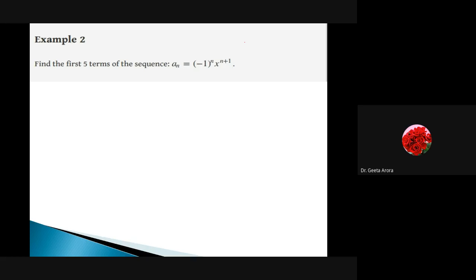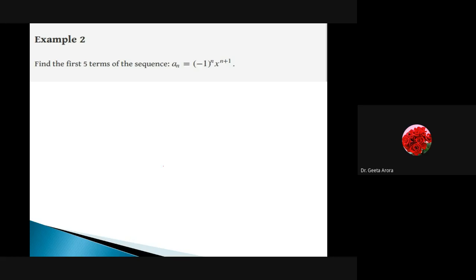We have to put n is equal to 1, n is equal to 2, n is equal to 3, 4 and 5. So it's simple. The only change is that we have not obtained a numerical value. Here we are looking for the terms, because we have in the expression x raised to power n plus 1. Let me do the first one, and then you have to write your answer.